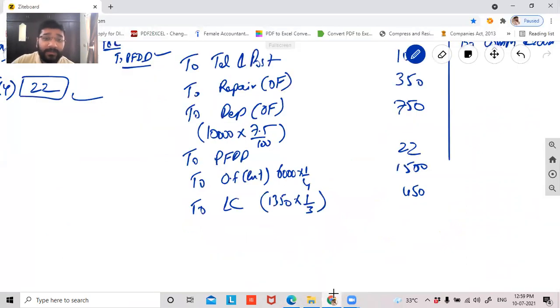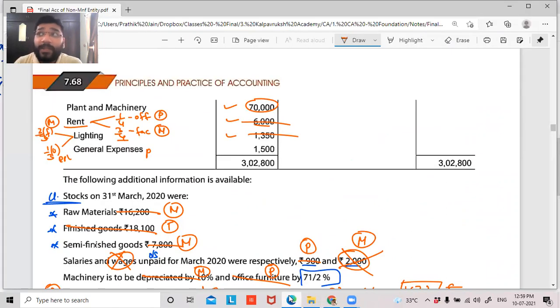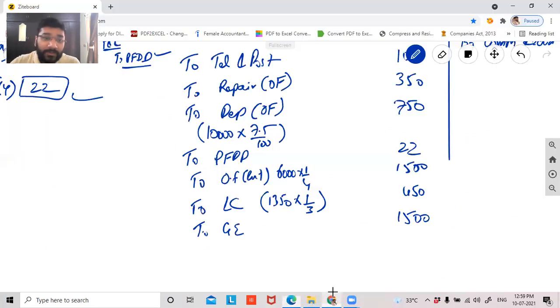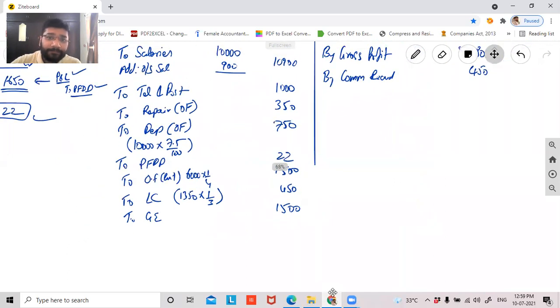General expense 1,500. See, so to general expenses 1,500. Guys, you have to be very careful, because when you're under exam pressure, there is every chance that you may skip something. So have a mechanism where you can have control as to what is written and what is not written, right? So guys, now have I written everything? Please tell me what is your net profit you're getting.